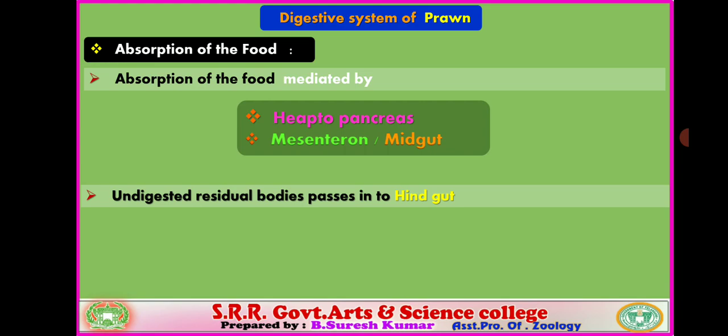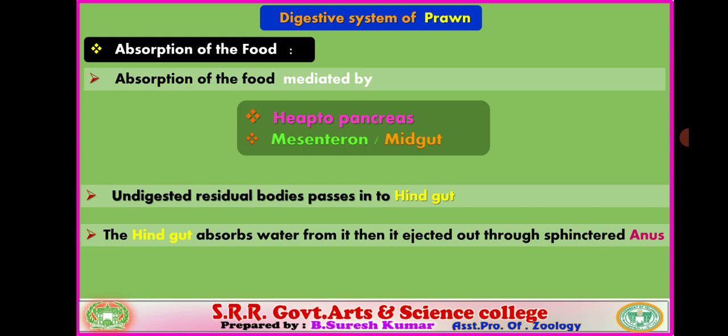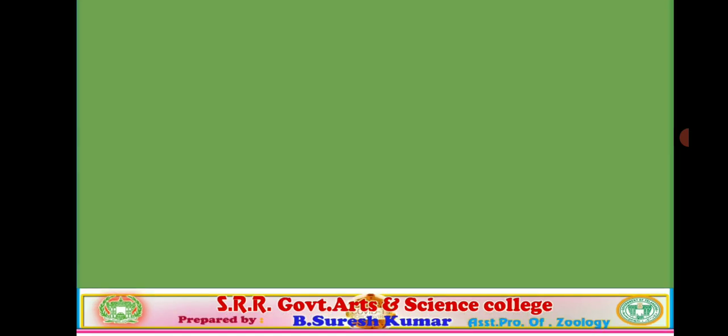We already discussed that the hepatopancreas facilitates absorption like the intestine. The wall of the mesenteron contains longitudinal folds, which facilitate absorption of digested food material. The undigested residual bodies pass into the hindgut, which is nothing but fecal material. From that fecal material, the rectum absorbs water. The remaining hard fecal pellets are ejected out through the sphinctered anus. That phenomenon is called egestion.